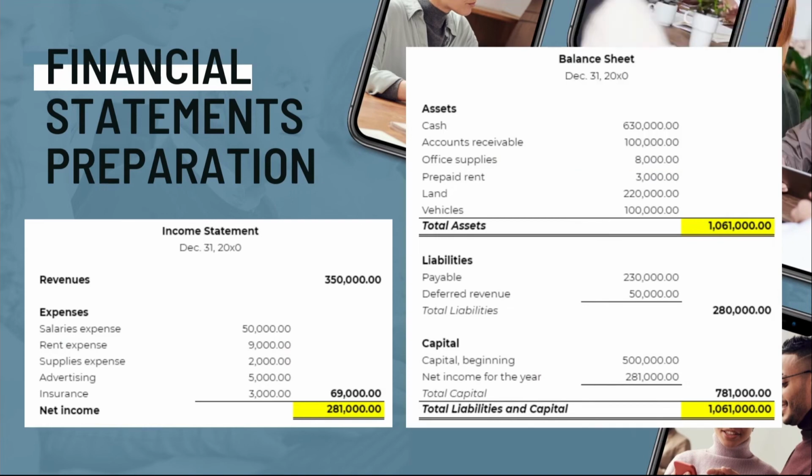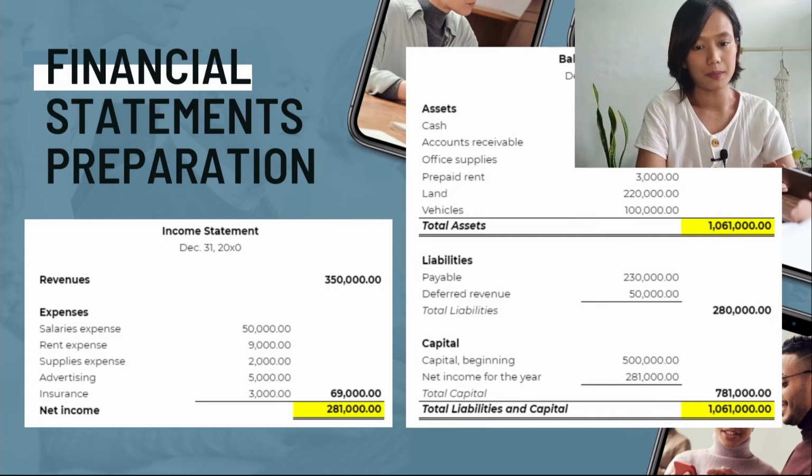So it's quite easy when you now have your adjusted trial balance, because now you just have to make it into a report. You have to summarize it in a way that will be very clear and understandable for your financial statement users. So here we have an example of the income statement and the balance sheet. Remember, these accounts are from the adjusted trial balance. So you just copy and paste all these amounts, and then we summarize it.